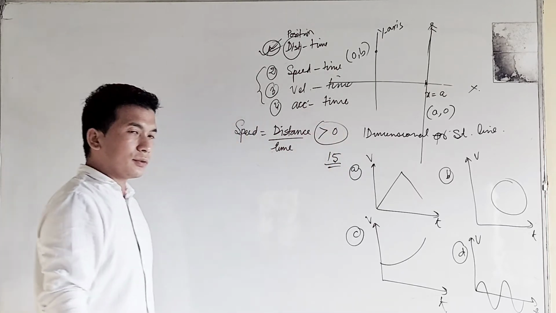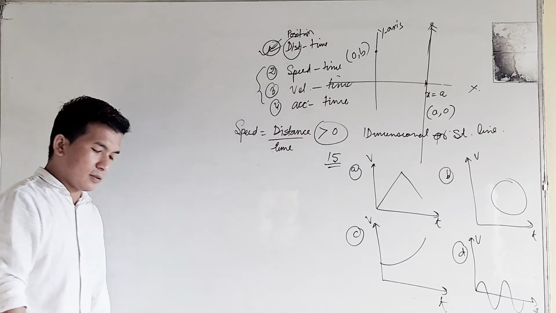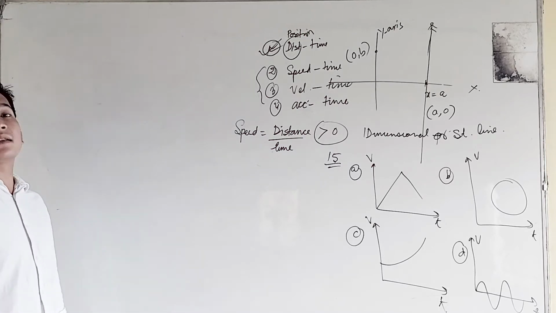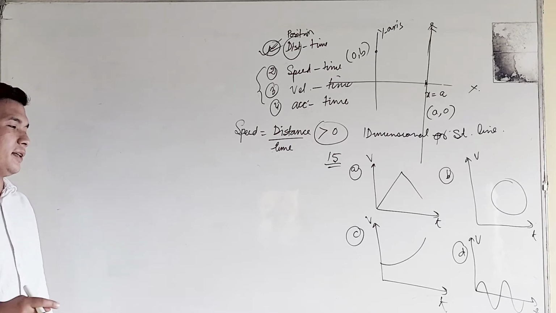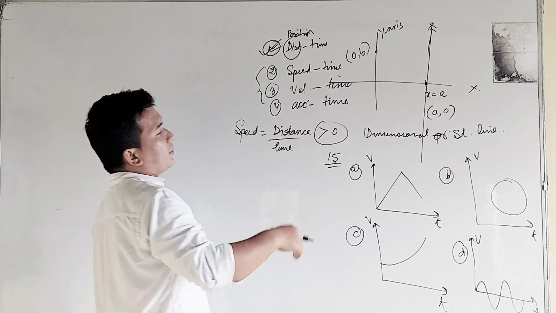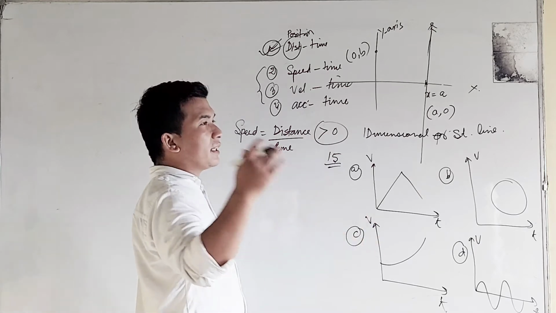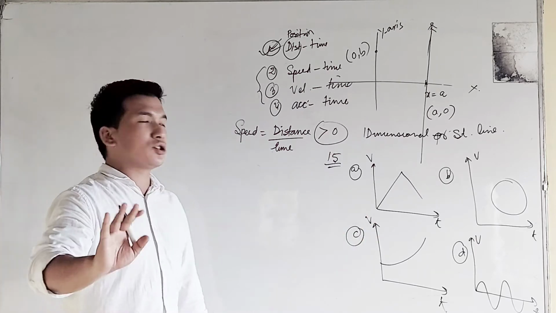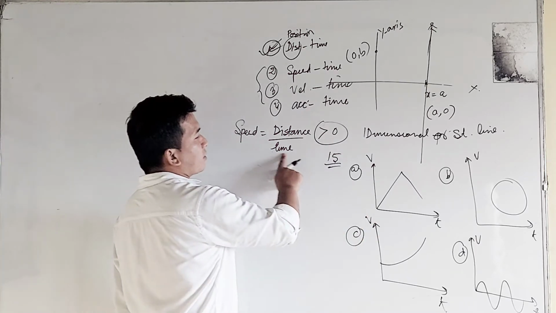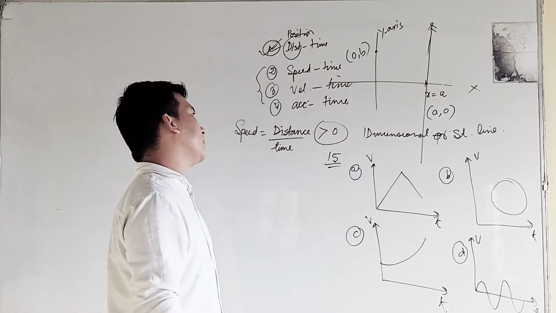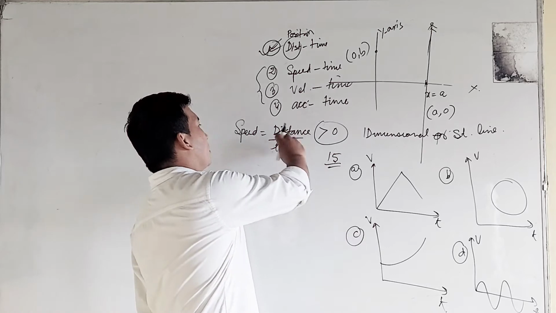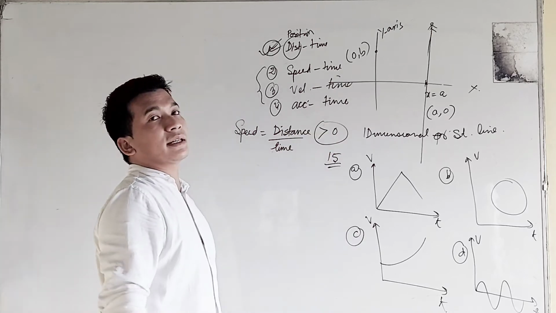Distance is the path taken. The path may be 0.1, 0.3, but it can never be 0. Time is also a scalar quantity. Time cannot be 0. It will be any number greater than 0.